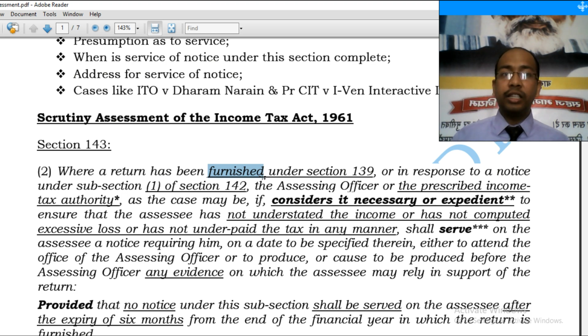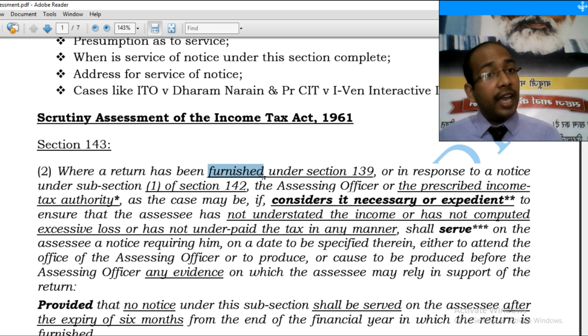Though the return has been filed under section 139, it cannot be said to be furnished under section 139, and any notice under section 143(2) would be invalid. So the first condition is the return should be a valid return.